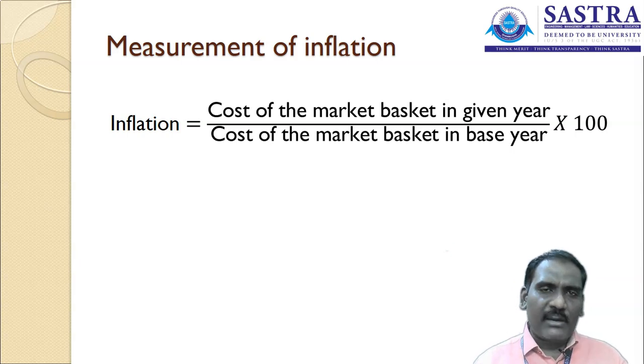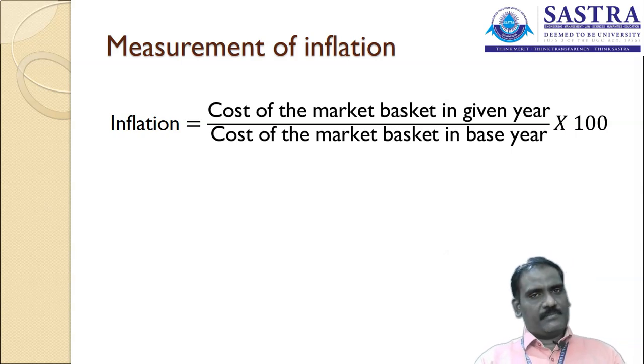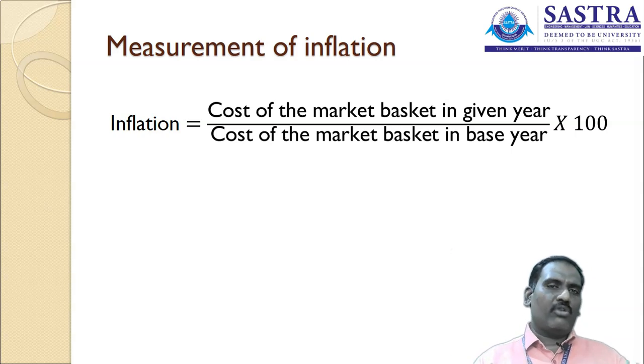The base is 100%, and it has increased from 100% to 116%. So the inflation has increased at the rate of 16% compared to the previous year. So this is the base calculation for calculating the inflation. I have just taken the example of 4 products, but a group of commodities and services together are taken for the calculation of inflation.